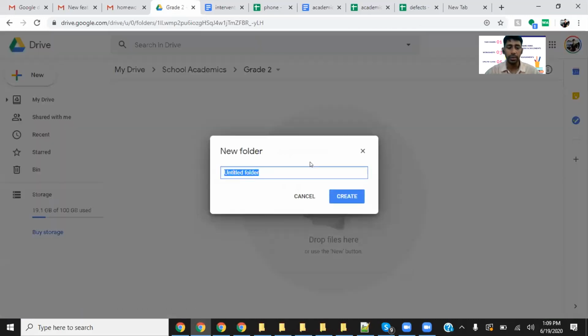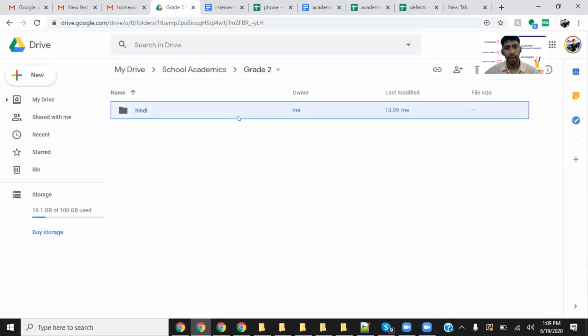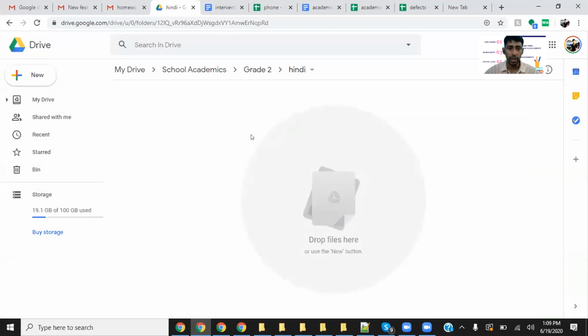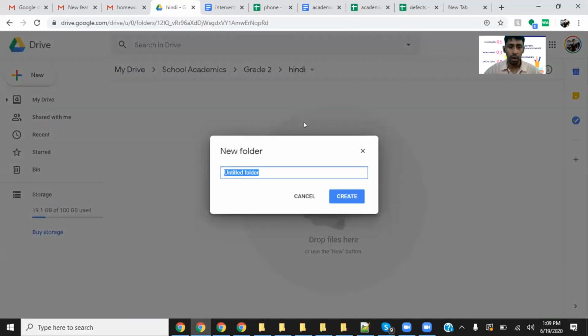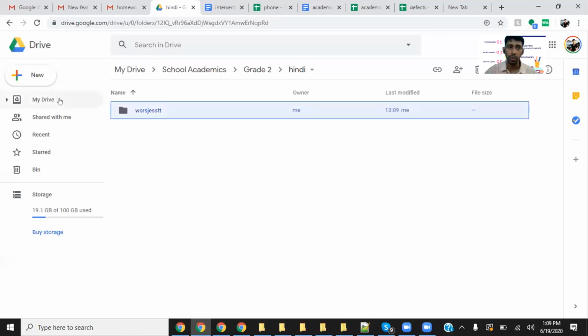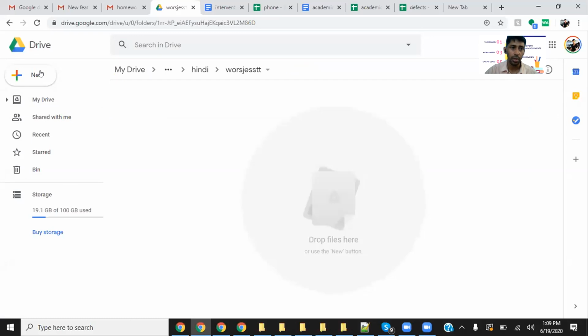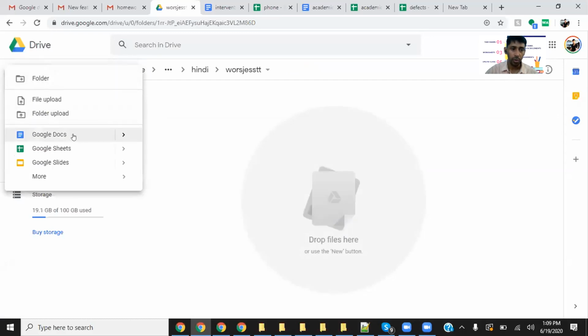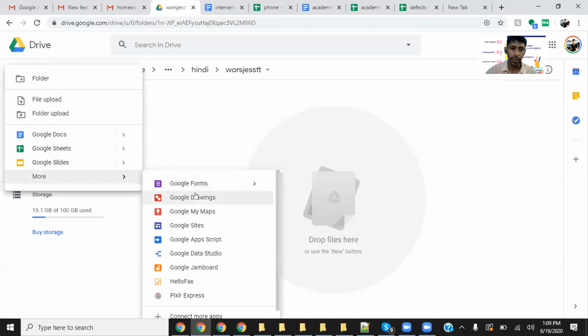because this will save lots of money. And in Hindi, you can simply do, okay, all worksheets. And in this worksheets folder, you can put whatever you want to do. Like, see, this is the Google Doc, this is the Google Sheet, this is the Google Slide, and this is the Google Drawing, whatever you want to make.